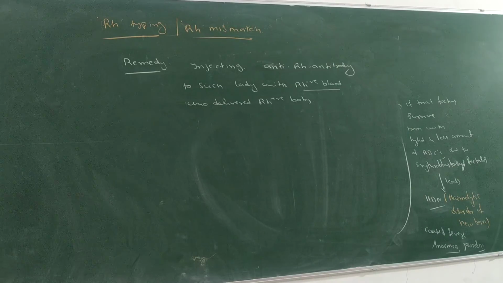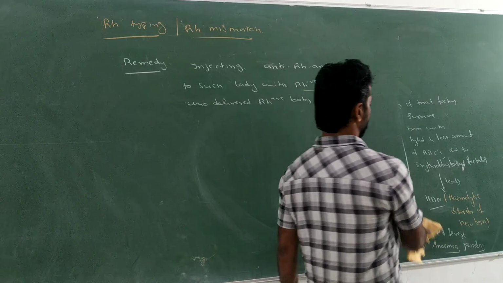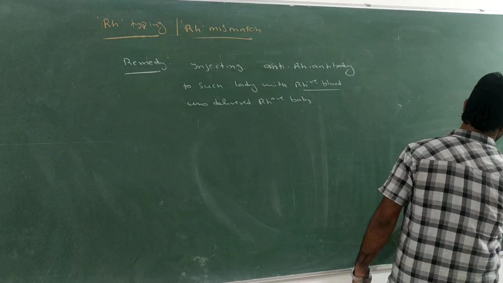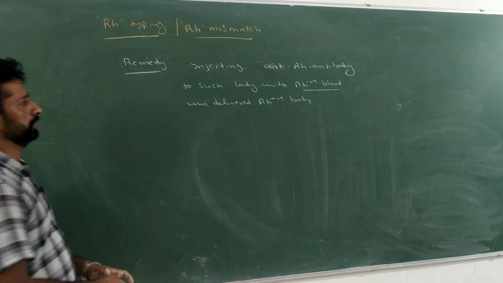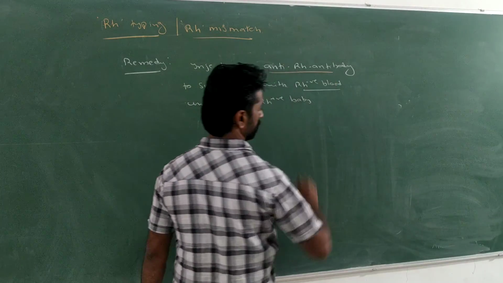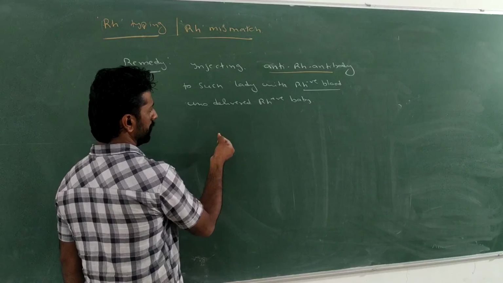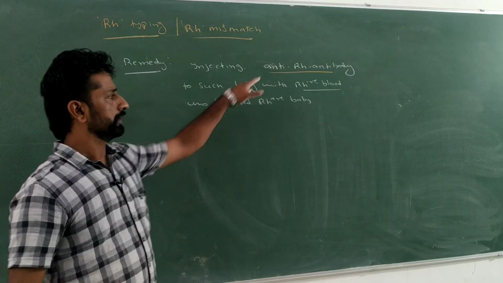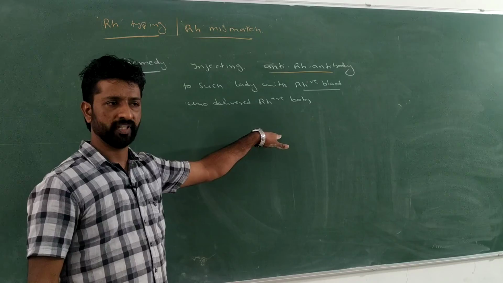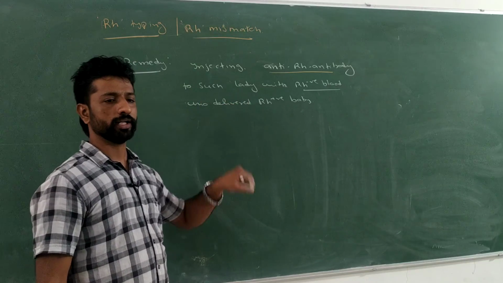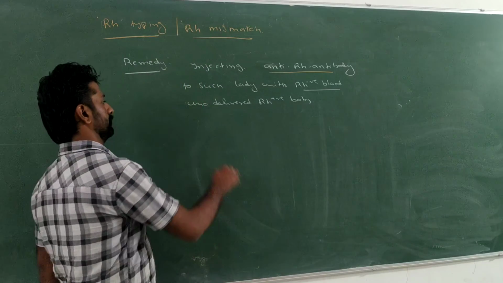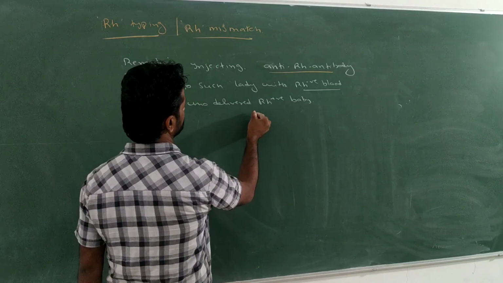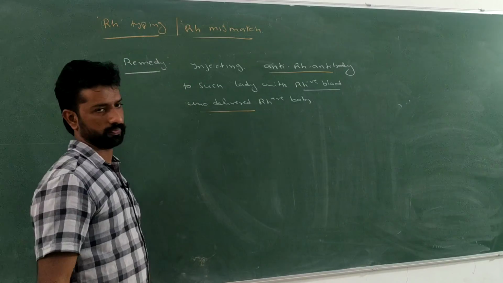To whom should that anti-RH antibody be given? To the lady with RH negative blood who delivered an RH positive baby. So she must be administered or injected with anti-Rh antibody. When anti-Rh antibodies are injected, they will neutralize the Rh antibodies produced in her blood, and this will be given after the delivery of the Rh positive baby.